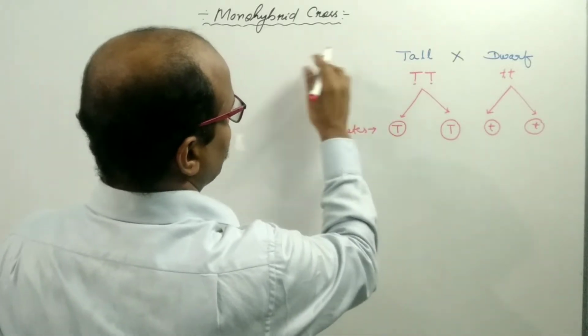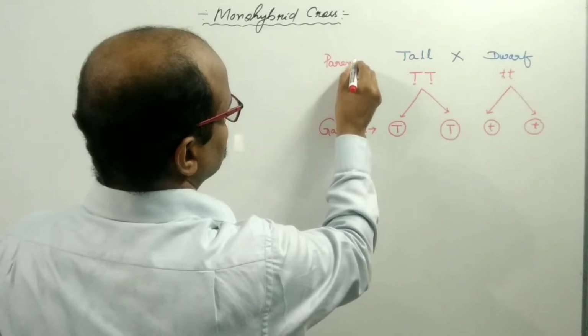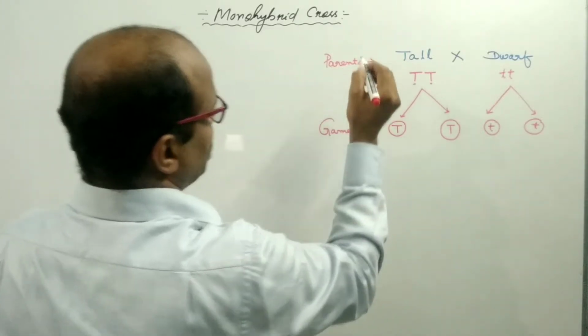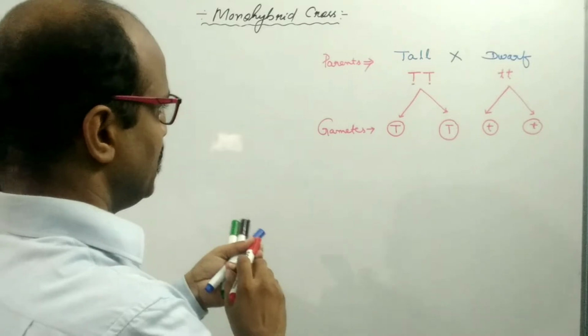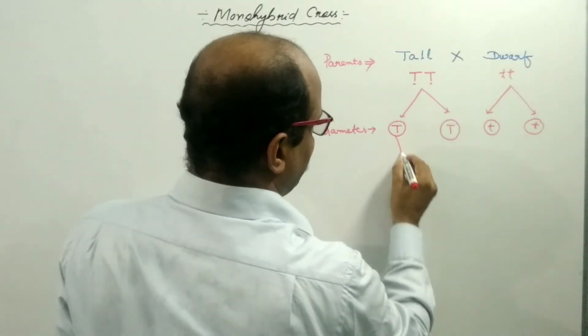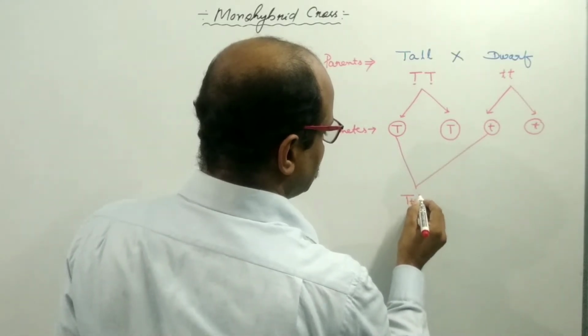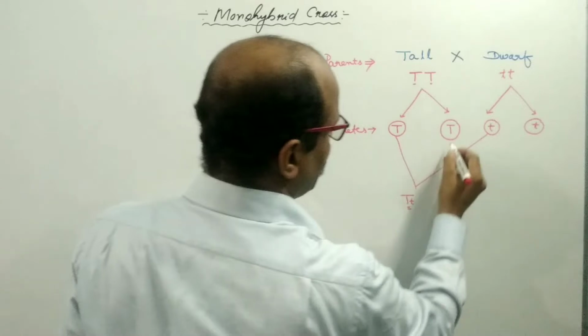Now these are the gametes of the parents. This is the parental generation. If you cross them, then what happens? If capital T fertilizes with small t, the individual will be capital T small t.